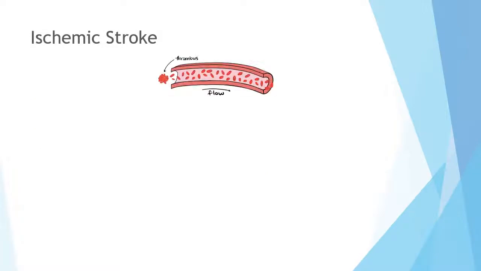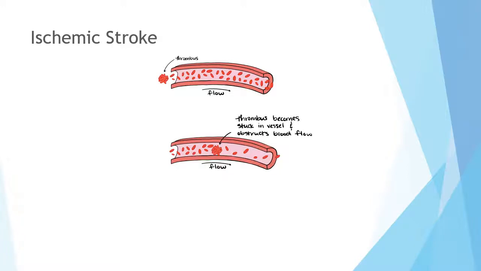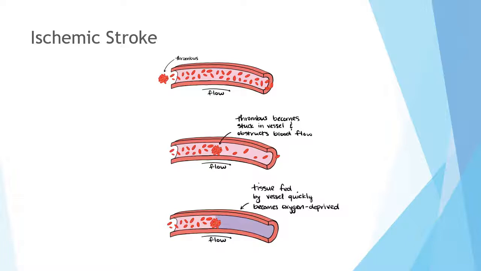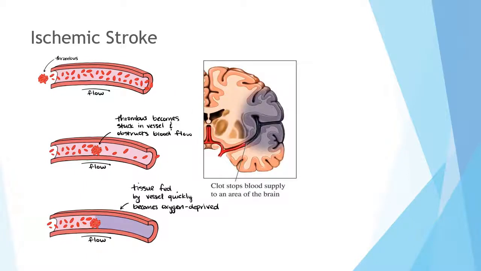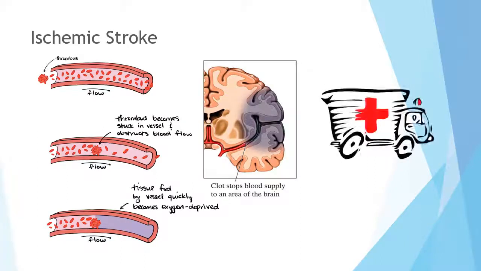Ischemic stroke occurs when a thrombus, a fancy term for a blood clot, either travels to or forms in a blood vessel in the brain, partially or fully obstructing the flow of blood through that vessel. With little to no blood flow through the blood vessel, all downstream brain tissue is quickly starved of oxygen. Due to the high metabolic activity of brain tissue, irreversible damage to the poorly oxygenated region of the brain can occur in as little as 3 minutes. If left untreated for any length of time, ischemic stroke can lead to speech and language problems, memory loss, paralysis, and even death.